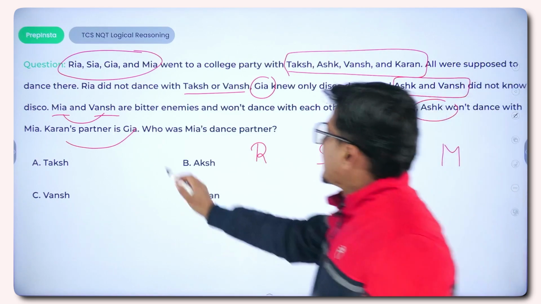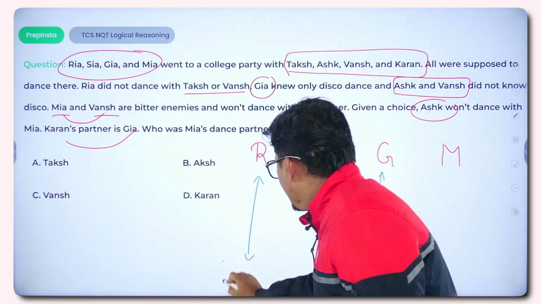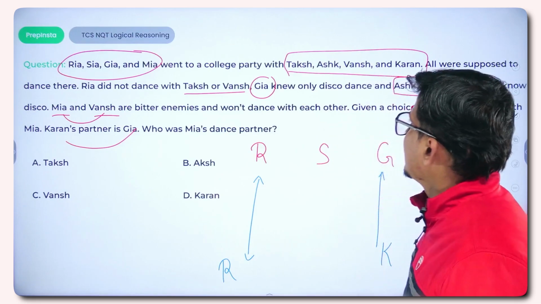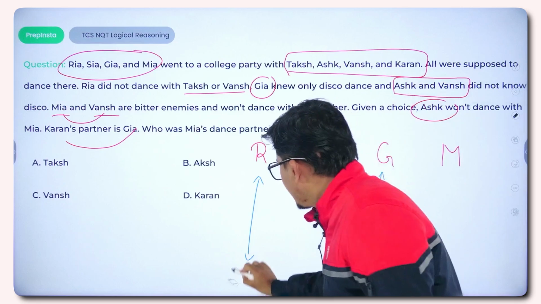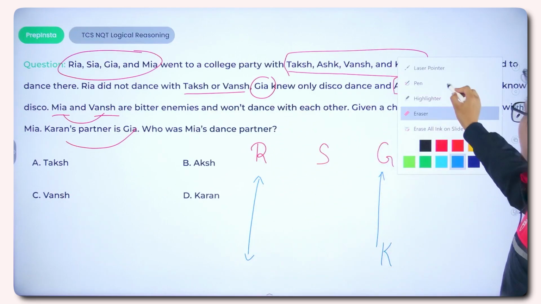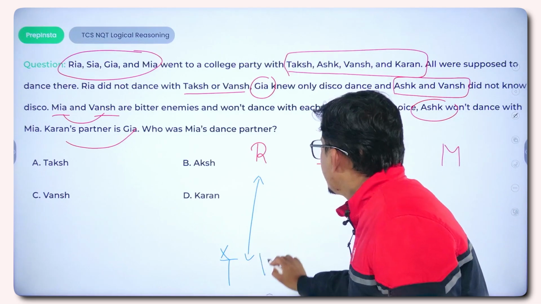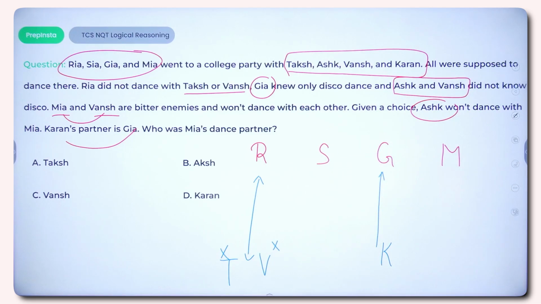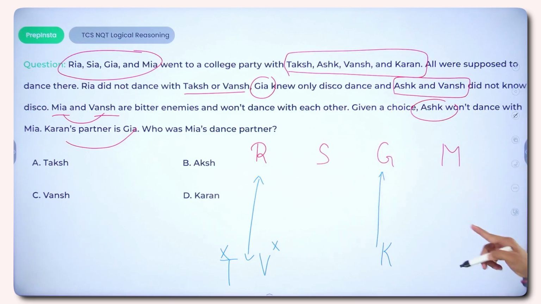Then we are given that Riya did not dance with Taksh or Vansh. That means Riya's partner will never be Taksh or Vansh. So Taksh couldn't be the partner and Vansh couldn't be the partner of Riya. Now the second statement is Gia knew only dance and Ashk and Vansh did not know disco. So it is clearly mentioned that Ashk and Vansh could not be Gia's partner.